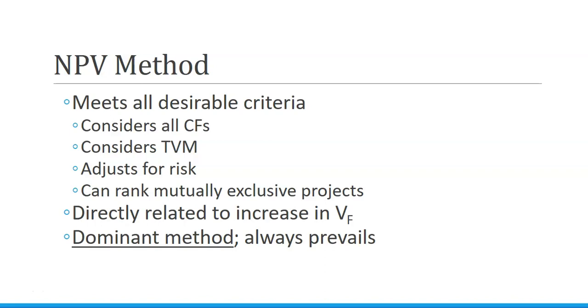So if we have projects that aren't dependent on one another, whichever one has the highest net present value would be our top priority. It's directly related to an increase in the value of the firm. It's also the dominant decision method for capital budgeting decisions.